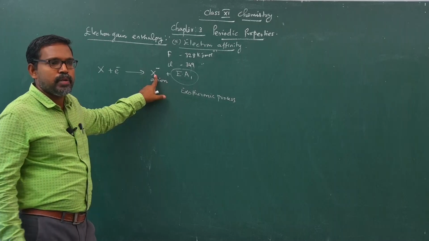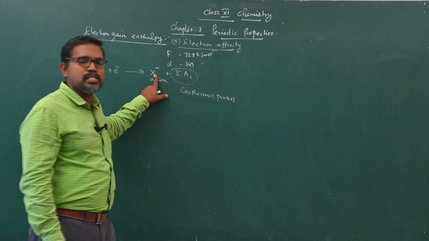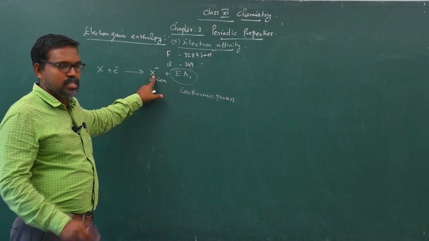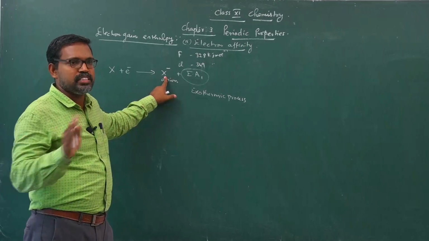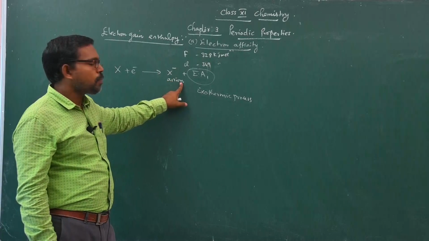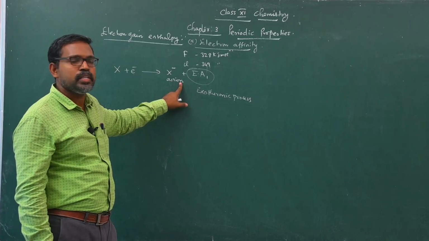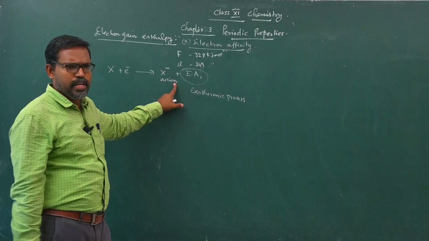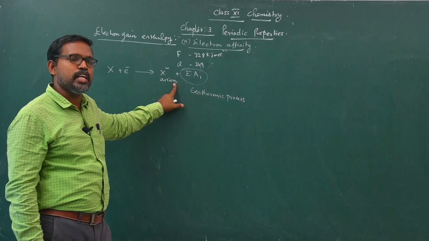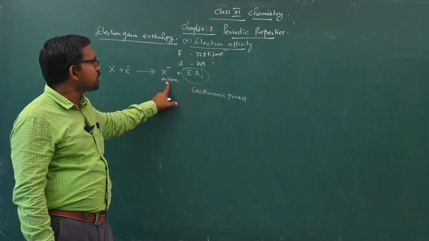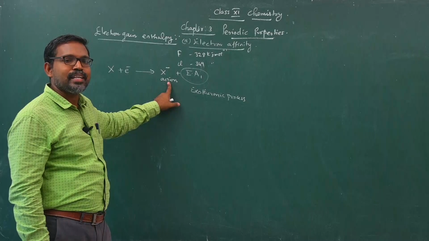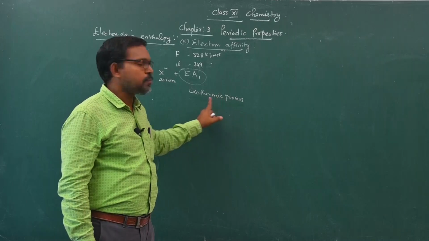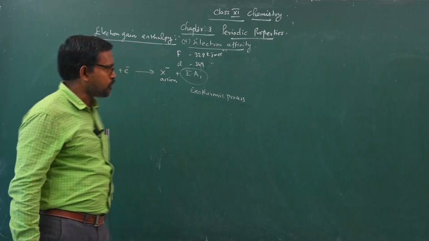From the examination point of view, a question may ask: what are the differences between ionization energy and electron affinity? First of all, you should write the definition for each term. After that, in the case of ionization energy, a cation is formed and absorption of energy takes place. Therefore, it is an endothermic process. In the case of electron affinity, an anion is formed and energy is released during the process. Therefore, it is an exothermic process.